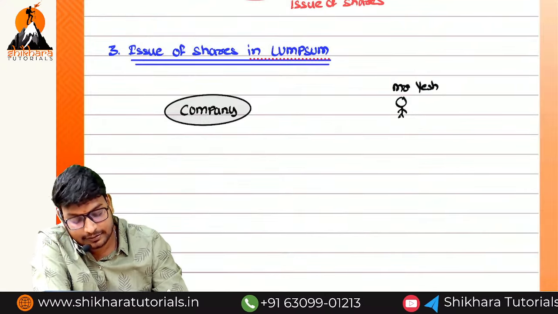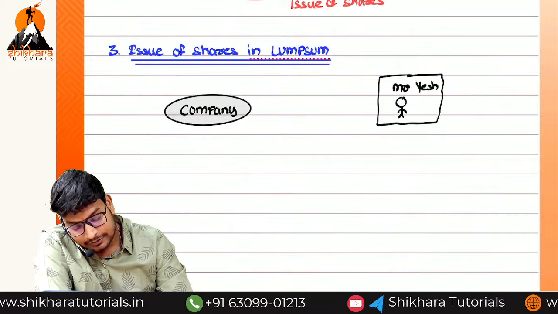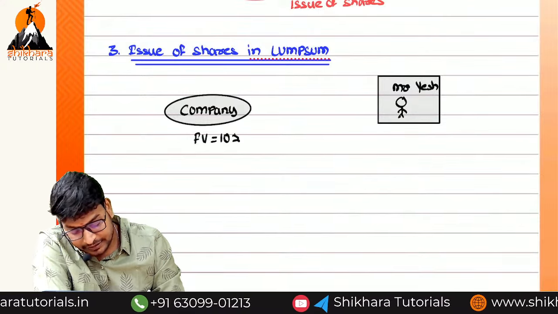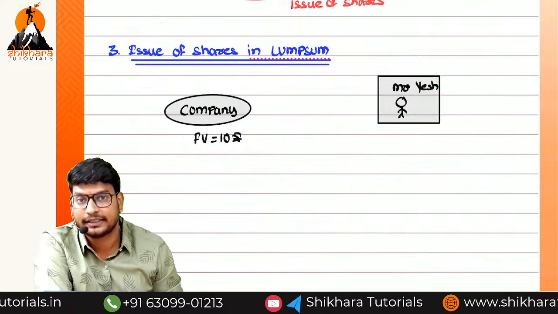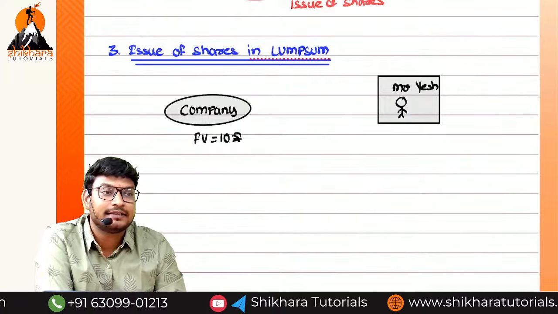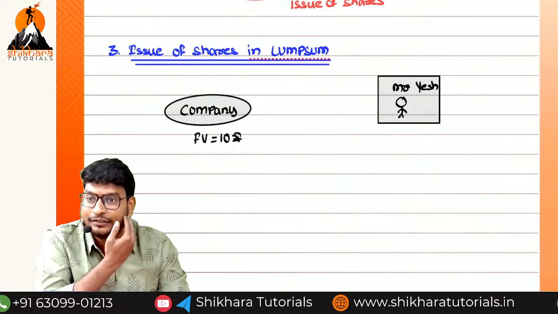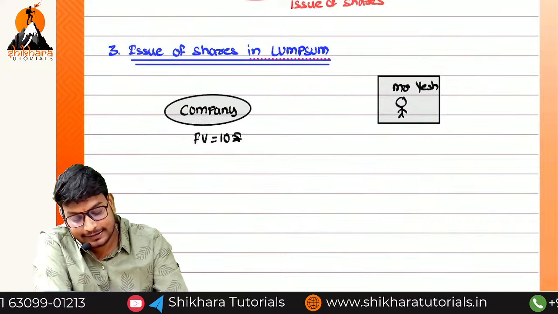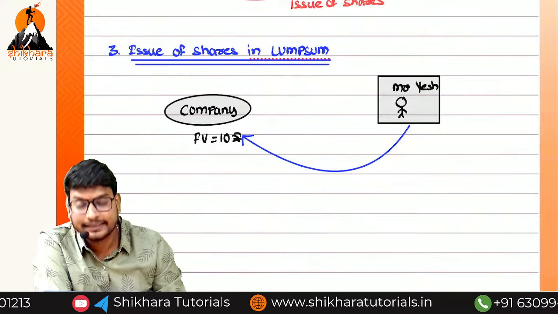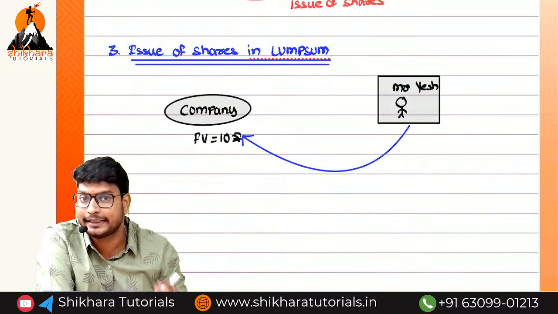So there is one person called Yash in our classroom. He is a good person. Normally the face value is equal to 10 rupees per share. The face value is equal to how much? 10 rupees. So he is paying. Yash has so much money, his properties are high, minimum 10 or 12 crores. That is the reason he is paying a spot payment of 10 rupees. So he is not interested to pay in installments. He is paying, what, at a time only 10 rupees.